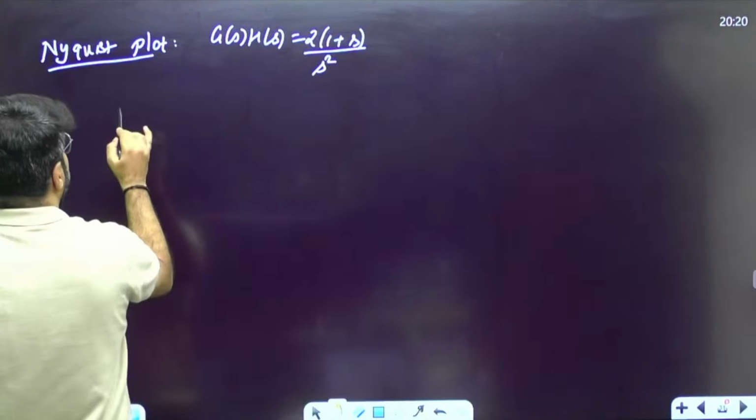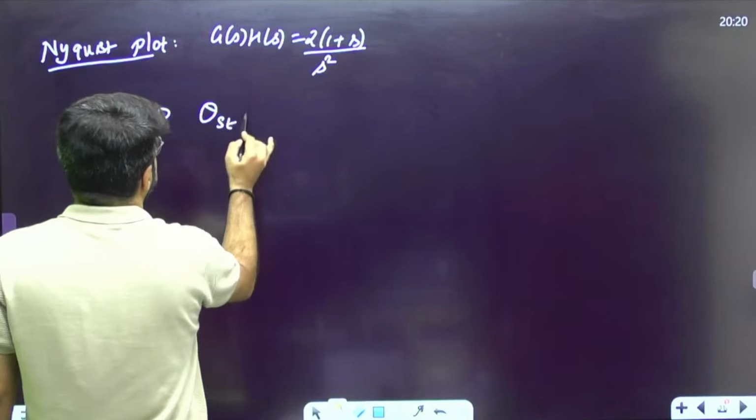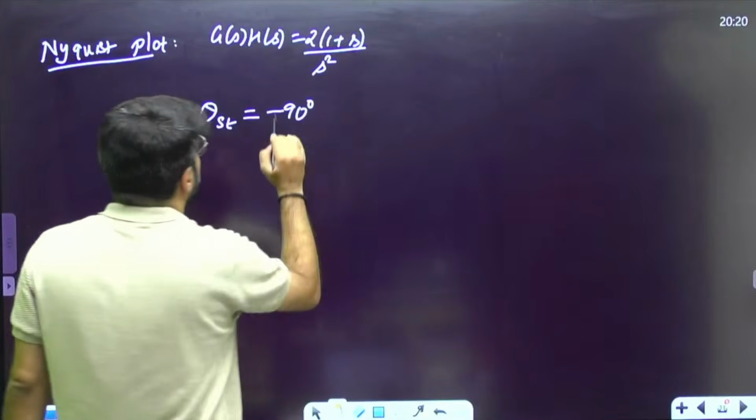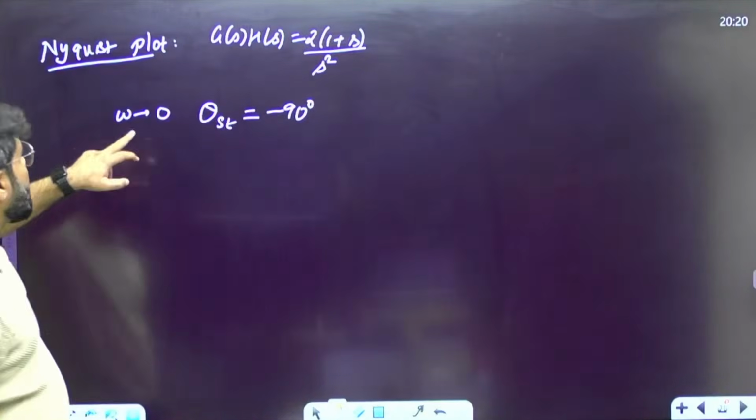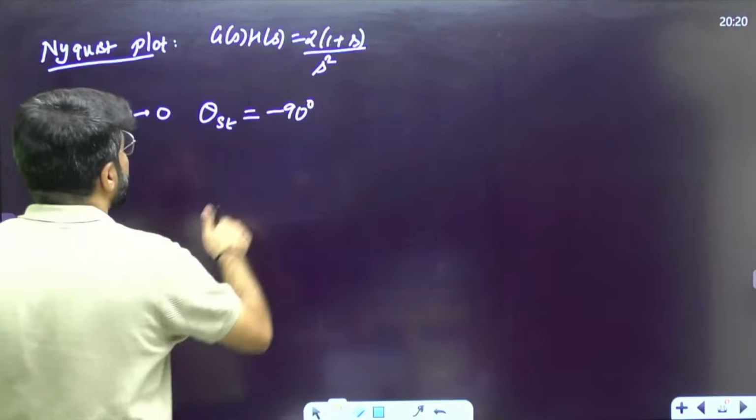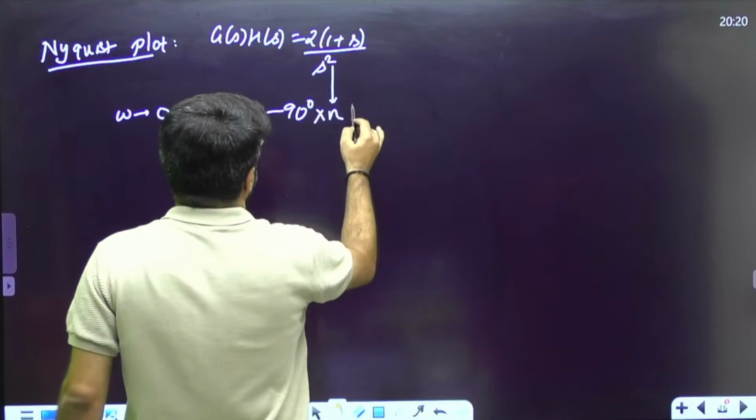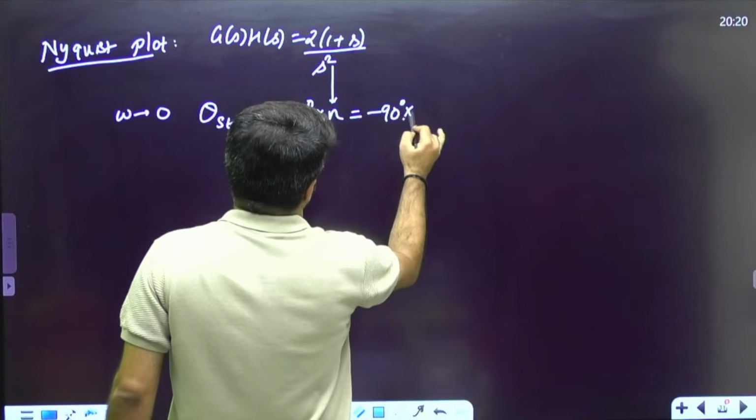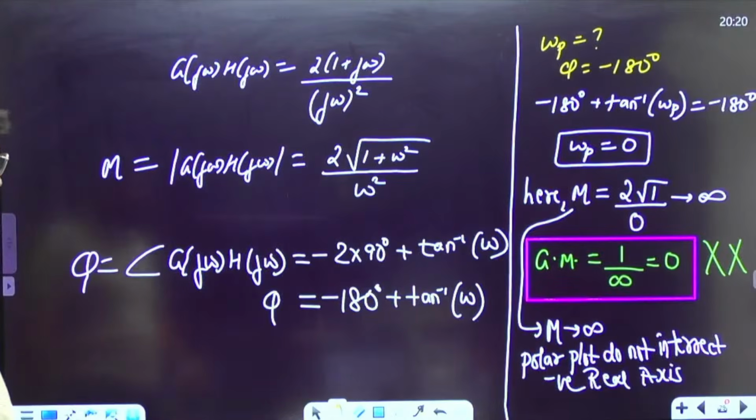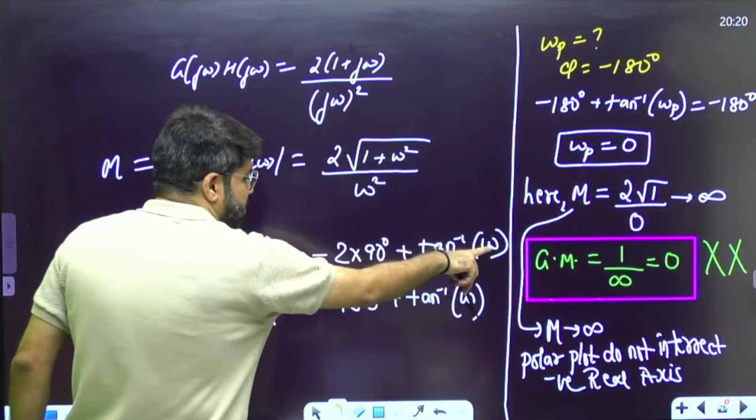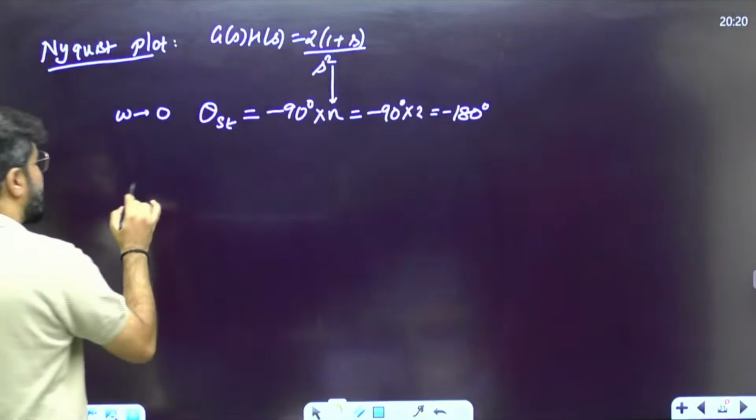See, for omega tending to 0, that is the starting phase. There are some shortcuts. You can follow my full videos on polar plot and Nyquist plot. The starting phase when omega tends to 0 is given by minus 90 degrees into n, where n is the number of poles at origin. This is minus 180 degrees. You can tally that from here also. Anyway, I have written the angle expression for you. Tan inverse 0 is 0. How much phase? Minus 180 degrees.